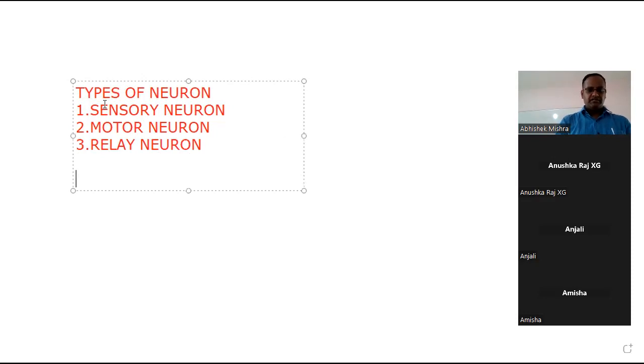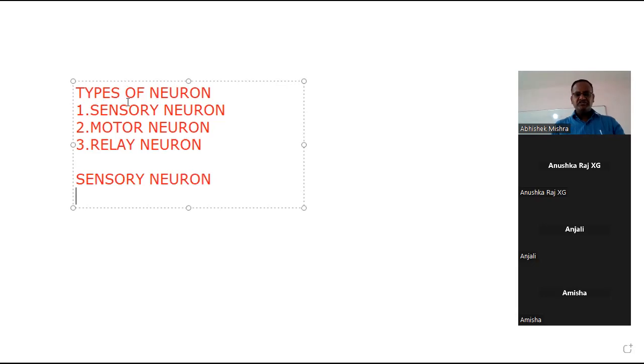First, the sensory neuron. Now, students, see, sensory neurons are the neurons which transmit the message from receptors to CNS.